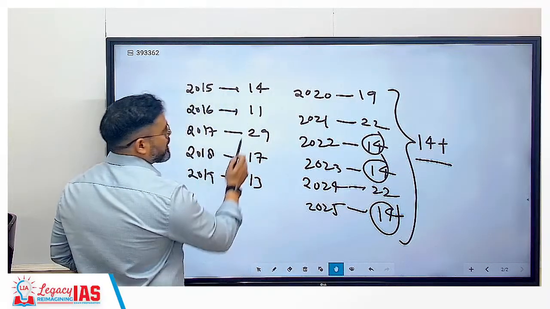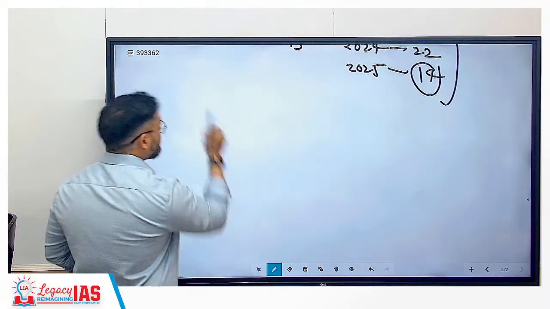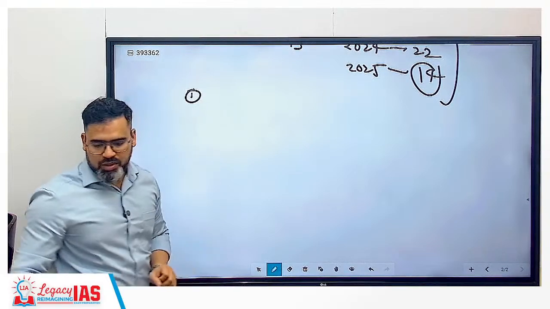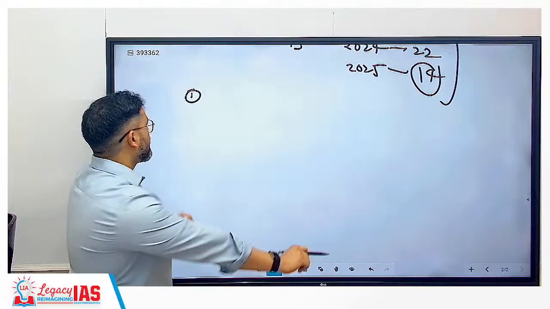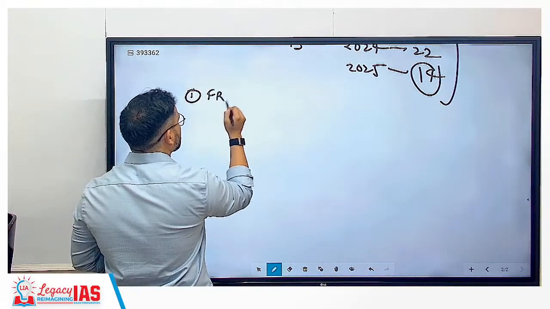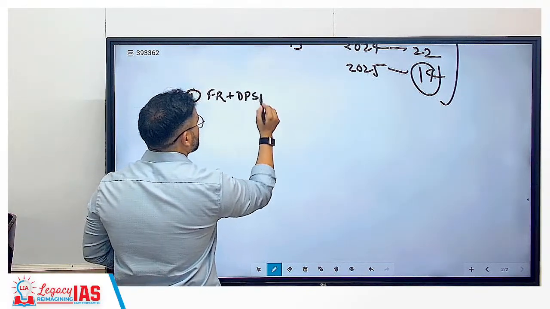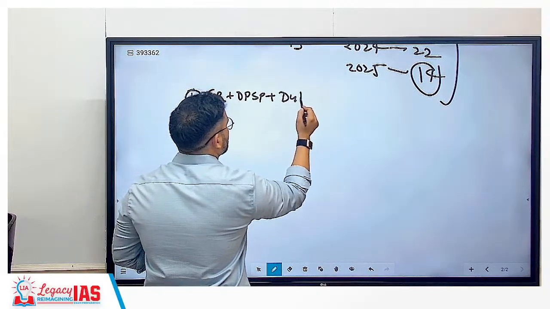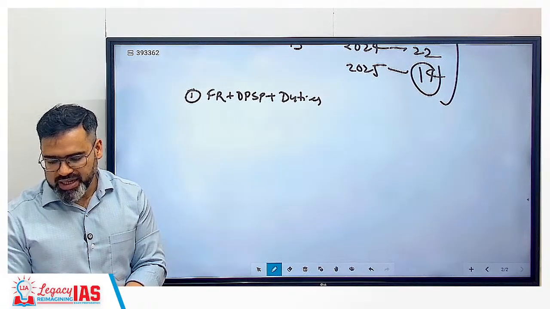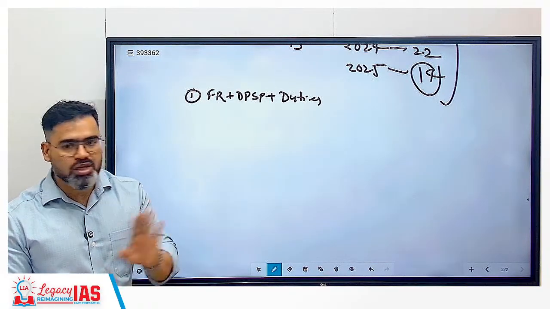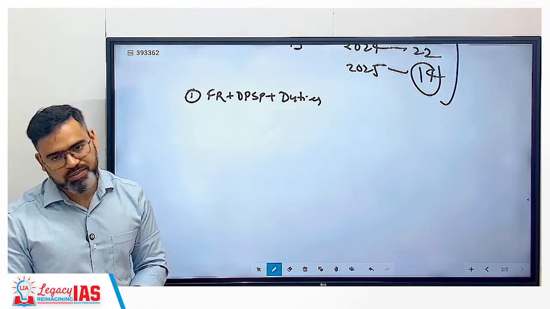So if you check there, maximum questions are coming from the important chapters. For example, the first important chapter is fundamental rights, DPSP and duties. Fundamental rights plus DPSP plus duties. In the last 10 years, if we check, around 28 plus questions have been asked from these three chapters itself.